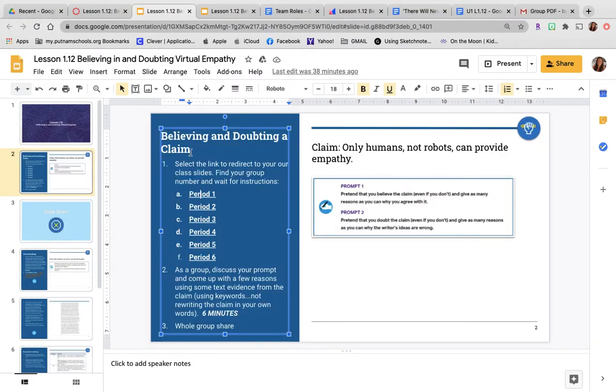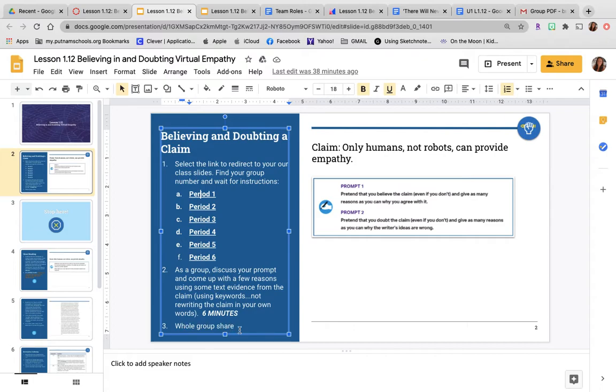So let's have a look at this. Select the link to redirect to your own class slide. Find your group number and wait for instructions. I've just given you instructions on the video, obviously. As a group, discuss your prompt and come up with a few reasons using some text evidence from the claim, using keywords, not rewriting the claim in your own words, is what I'm talking about here. You have 6 minutes. I was going to do a whole group share, but if you're in first and third, obviously we can't do that.